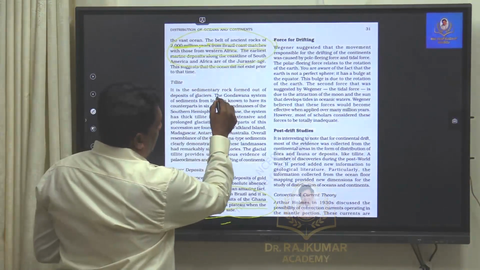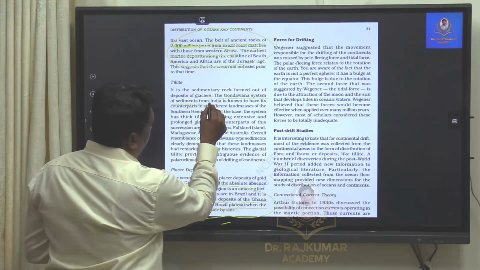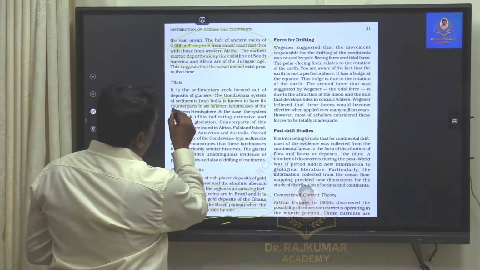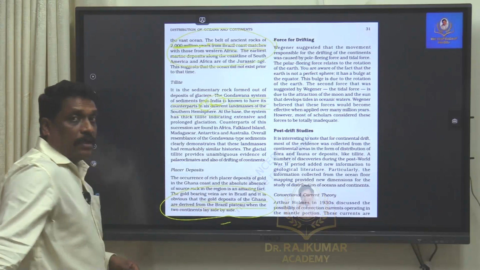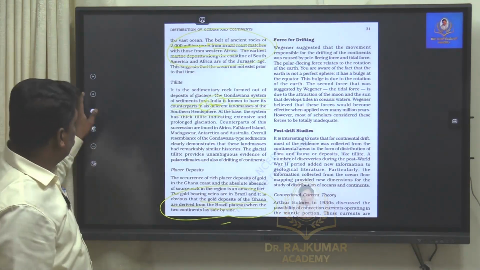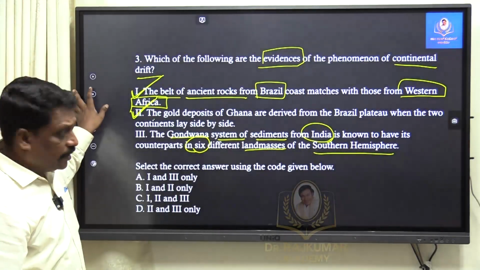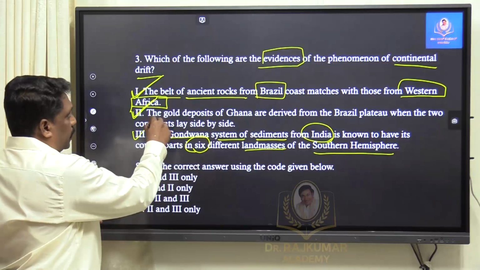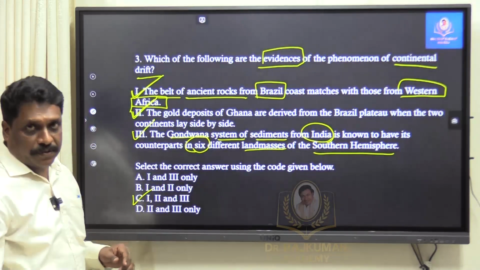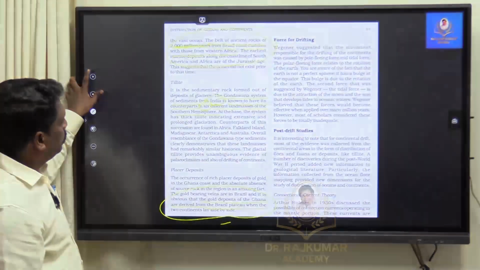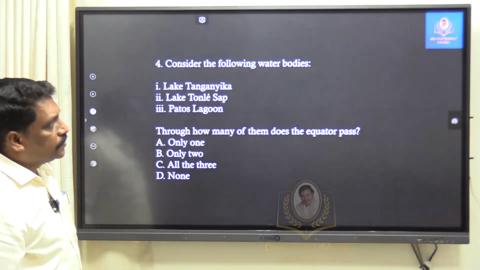Somewhere they say the Gondwana system of sediments from India is known to have its counterpart in 6 different land masses of the southern hemisphere. Again, line by line it is what? Matching. So taken from NCERT directly, right? All 3 is correct. 1, 2, 3 is correct. My answer will be C here. Okay? Right.